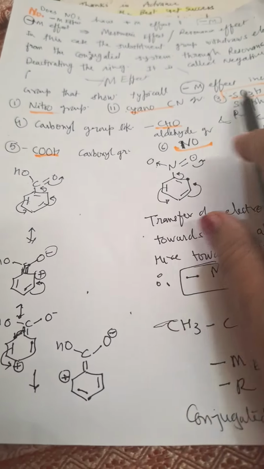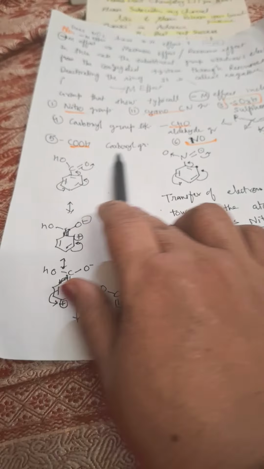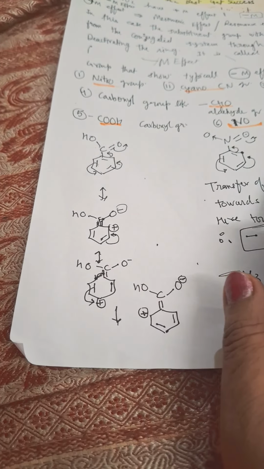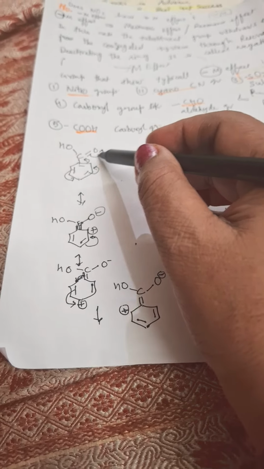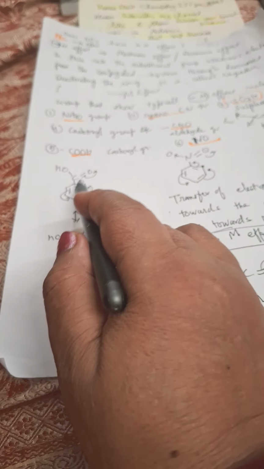Some minus M effect groups are the nitro group, cyano group, sulfonyl group, carbonyl group, that is aldehyde or ketone, carboxylic group, and the NO group. Here benzoic acid I have also shown like this. In the same way you have to say this oxygen is taking the electron here, then O negative, this electron